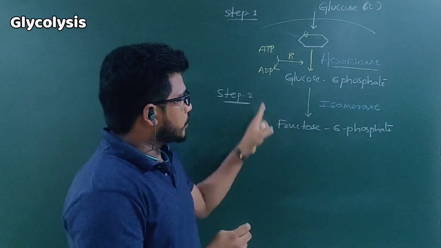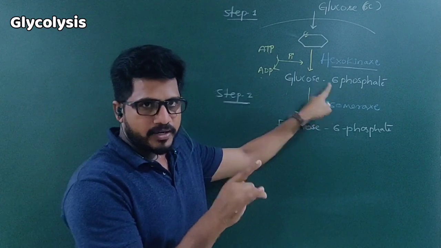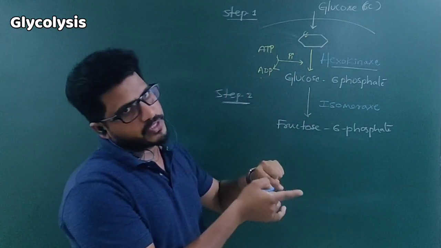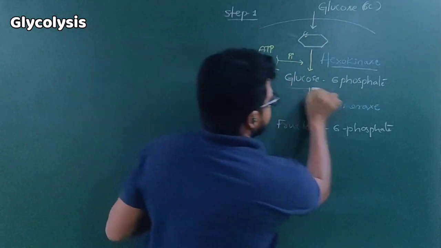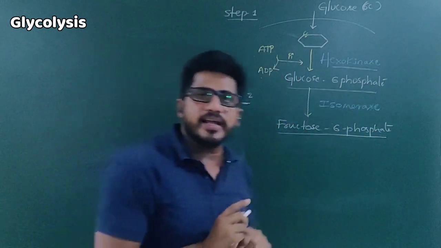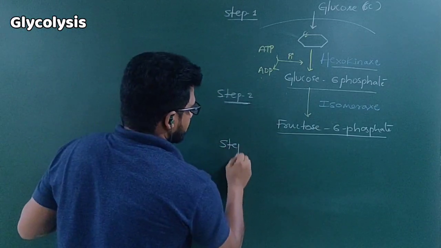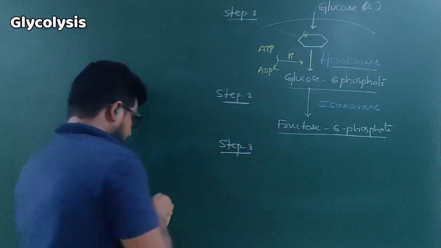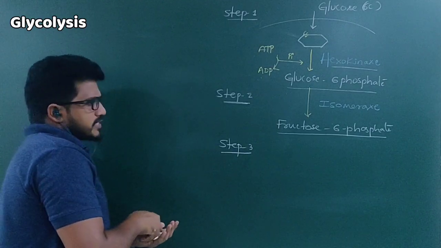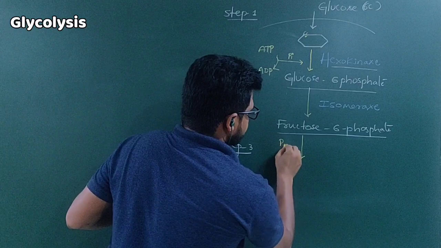The phosphate is a single phosphate at the 6th carbon in both the glucose and fructose structures. So for this no ATP is required. The second step does not require any ATP. Clear? Now let me move to the third step. Step 3. In step 3, what happened? Fructose 6-phosphate gained one phosphate molecule.